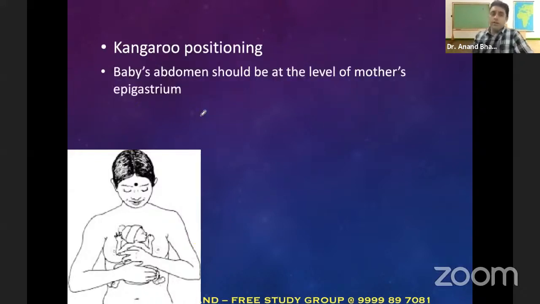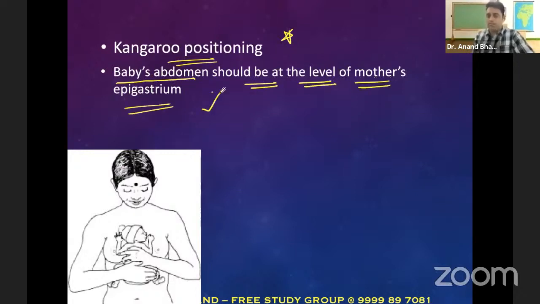ठीक है. Okay, one more important point of kangaroo positioning is that baby's abdomen should be at the level of mother's epigastrium. This is a very important point. Now, who will tell me ऐसा हम क्यों करते हैं? Baby's abdomen should be at the level of mother's epigastrium in kangaroo positioning. So any idea of why do we do that? Any random guesses?